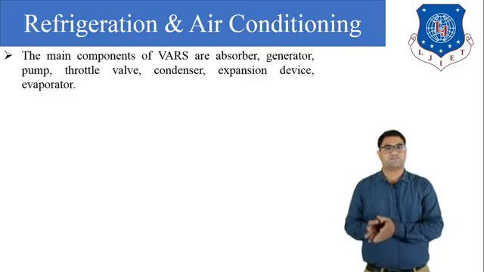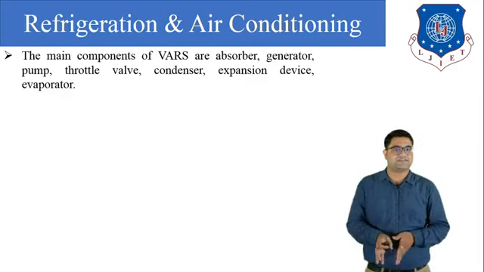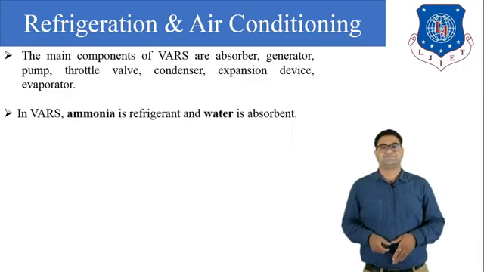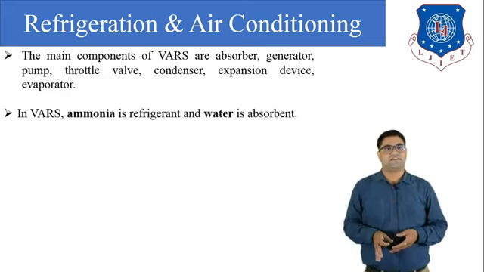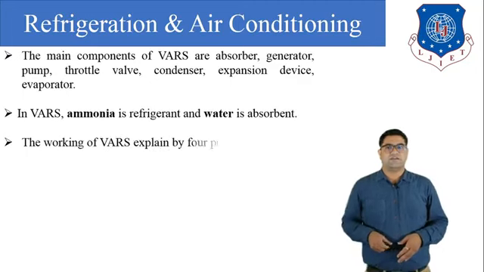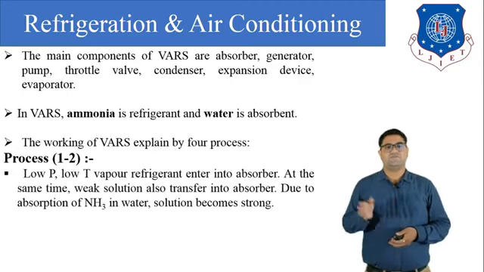So the main components of the VARS are the absorber, generator, throttle valve, condenser, expansion device, and evaporator. Here ammonia is used as the refrigerant and water is used as the absorbent. Okay. So in the process number 1 to 2, what happens?